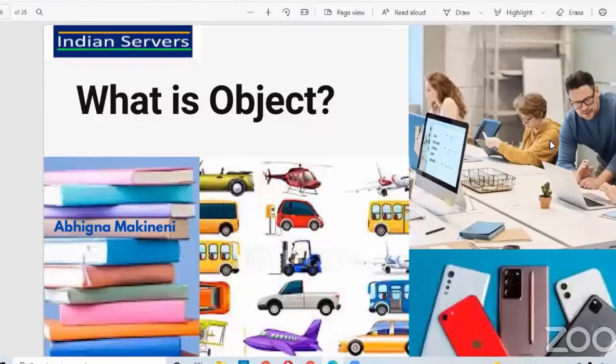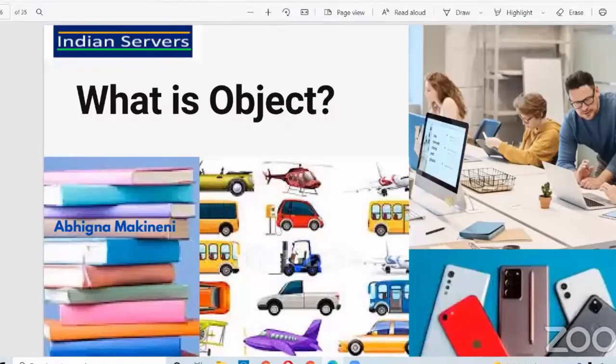Ultimately, in the programming world, what we do is try to solve real world issues with the help of virtual world solutions. Here, a virtual world solution is nothing but coding, programming, or the software we build. In the same way, in the real world, we use objects.